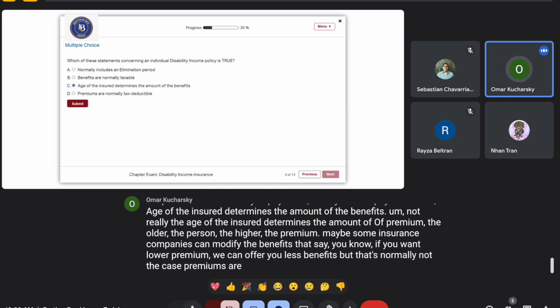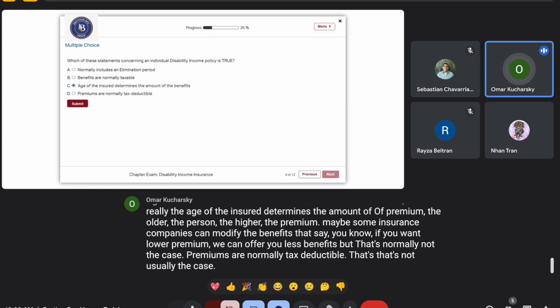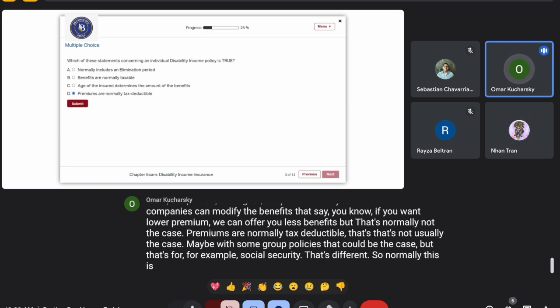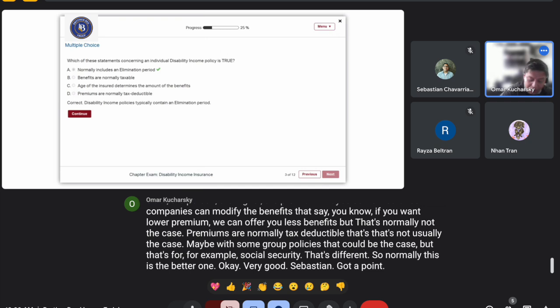Premiums are normally tax deductible. That's not usually the case. Maybe with some group policies that could be the case, but that's different. So normally this is the better one. Very good. Sebastian got a point. Awesome.